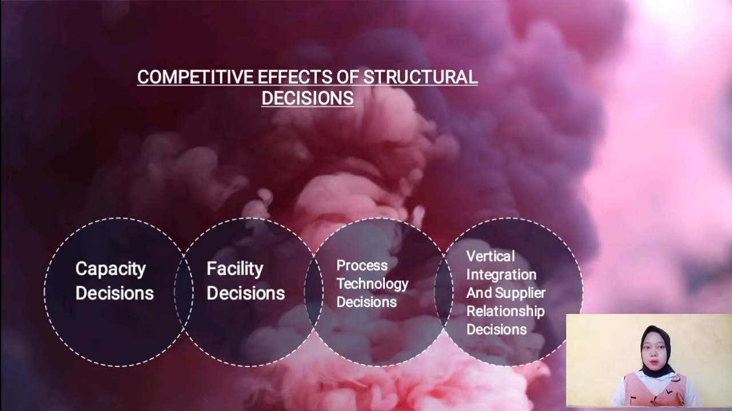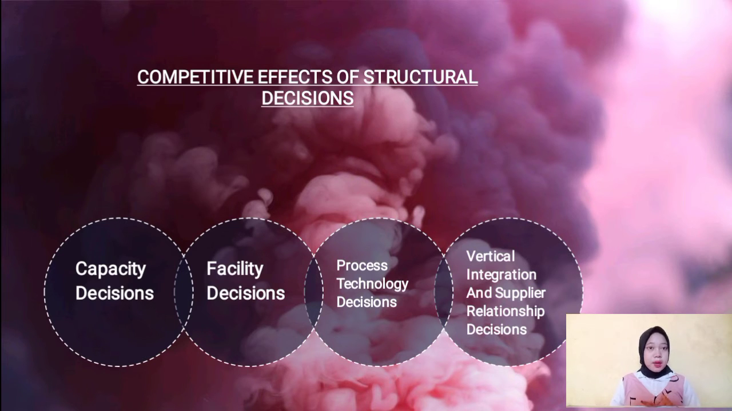Okay, next slide. Competitive effects of structural decision. There are 4 competitive effects of structural decision, namely as follows. Number 1, capacity decision. Since capacity determines output rate, competitive priorities most closely tied to capacity decisions are those related to output rate and volume.